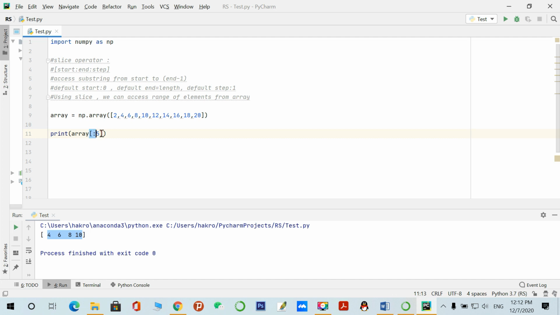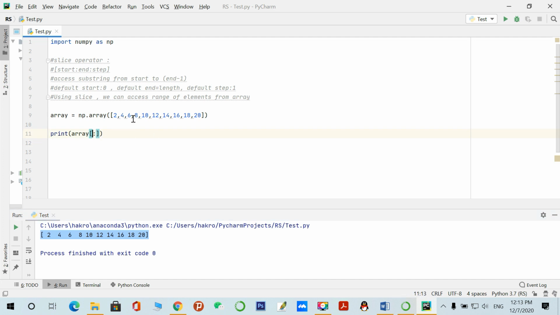So basically this statement works like from 0 to 5, that is 0 to 5 minus 1, from the starting point. Let's see, 2 4 6 8 10. The default start value is 0, and the default n is equal to the length. If we want to access from 0 to the length of the array, we don't give these numbers, just like this. So it will access from 0 to n, like this, from 2 to 20.